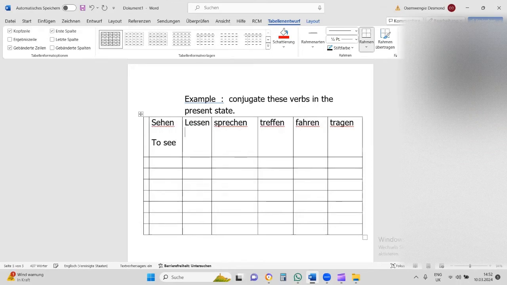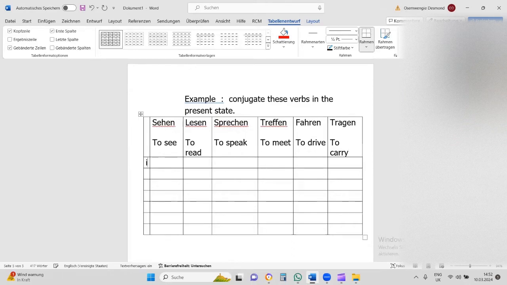Lesen means what? To read. Sprechen means what? To speak. Treffen means what? To meet somebody. Fahren means what? To drive. Tragen means what? To carry or to wear. Sometimes to carry or to wear.